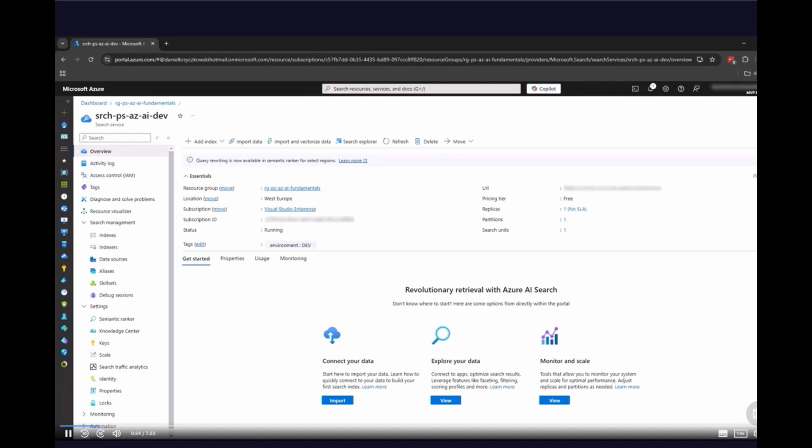So first step is to connect to the data source. Data source is a place where we store all those different kinds of files and documents. Azure AI Search Service will connect to the data source, extract the content, and create something called an index, so it will be possible for us to search for specific content in all those different kinds of documents. Now let's see how to connect a data source.